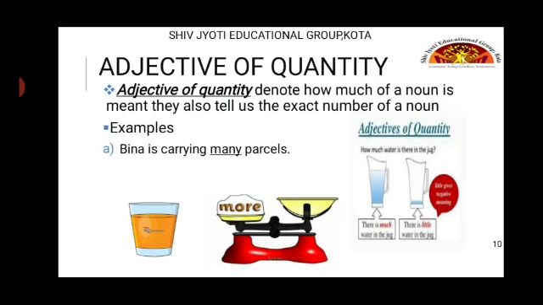Beena is carrying many parcels. That means here it is not defined, but yes, it is more than enough, so it is defined here as many. So Beena is carrying many parcels. I have 3 new textbooks in my bag. So here 3 is the definite quantity. Let us read it more elaborately.